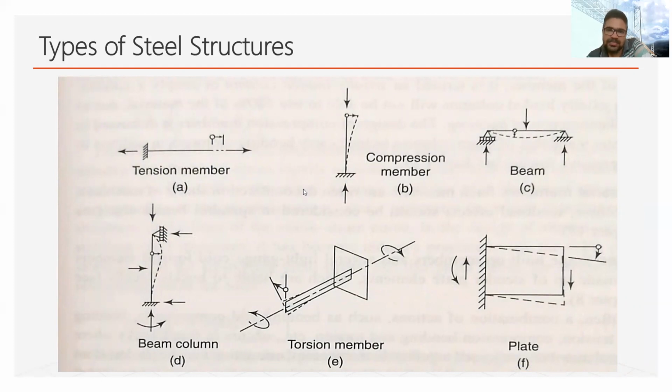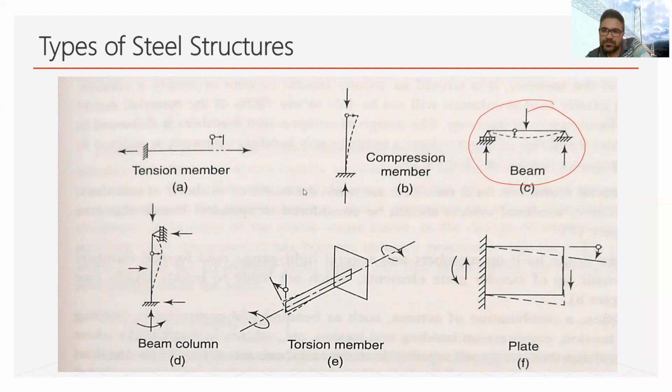So in this case, say if you have beams, these are the common elements which are used in buildings, and they primarily carry bending stresses. Now, bending stress is largest in the outermost fiber. We already know about it from mechanics of materials. So beams are heavily stressed in the outermost fiber.